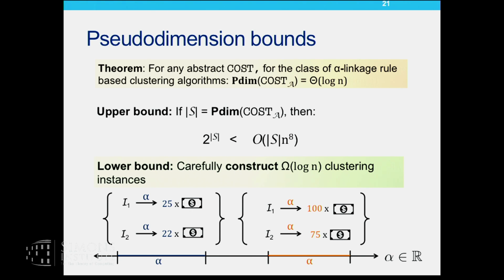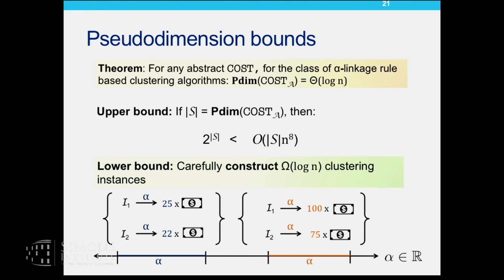Recall that if I have as many samples as the pseudo-dimension of cost sub A, I should be able to pick 2^s different alpha values, each inducing a different labeling on the samples. But I have just shown that no matter how many alphas I pick, these are the number of behaviors that I can expect from those alphas for a fixed set of problem instances S. That results in this inequality, which gives me an upper bound on the pseudo-dimension.